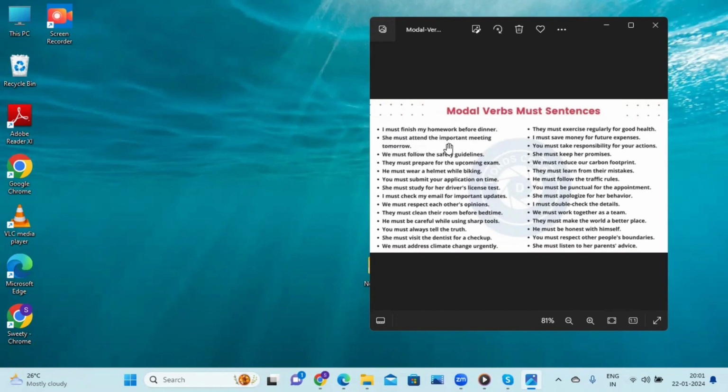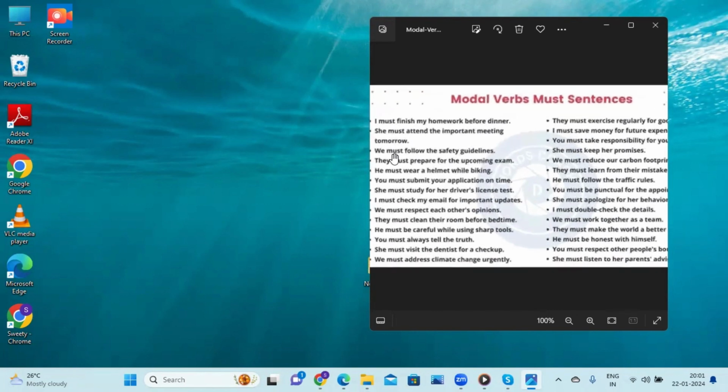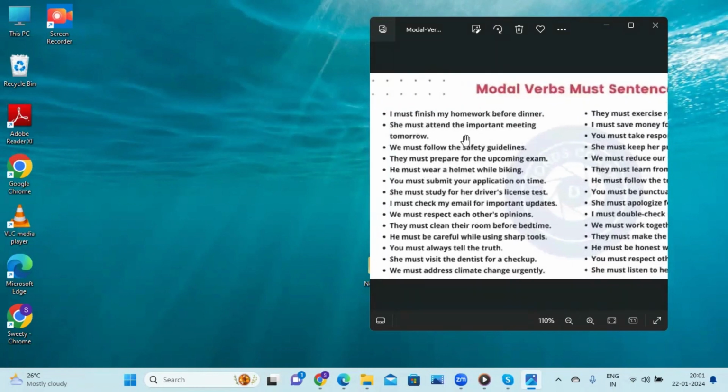She must attend the important meeting tomorrow. So someone is suggesting, advising her that she should attend her meeting tomorrow. She should not miss it. It is compulsory that she attends. So it is her responsibility to attend the meeting.